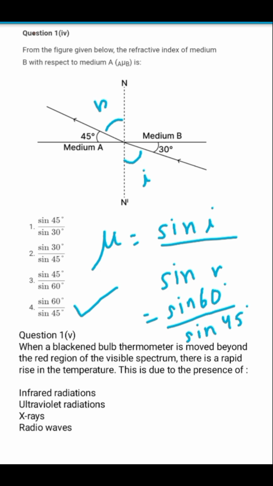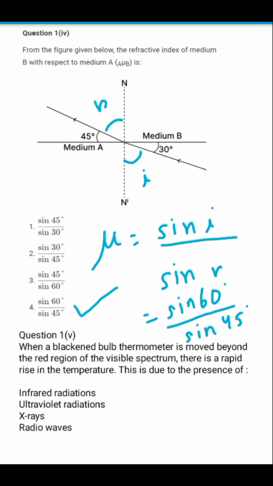Next, let's move on to the fifth number question. This is a very direct one. When a blackened bulb thermometer is moved beyond the red region of the visible spectrum, there is a rapid rise in temperature. This is due to the presence of... So we can understand this by two methods, the correct answer, because we know one thing.